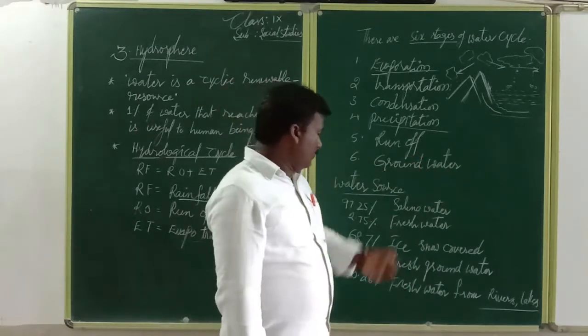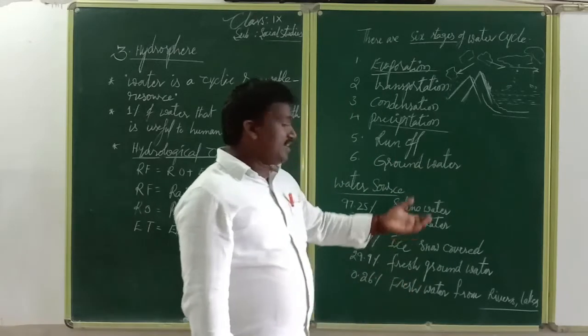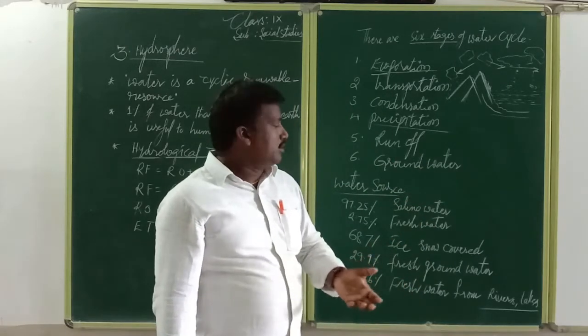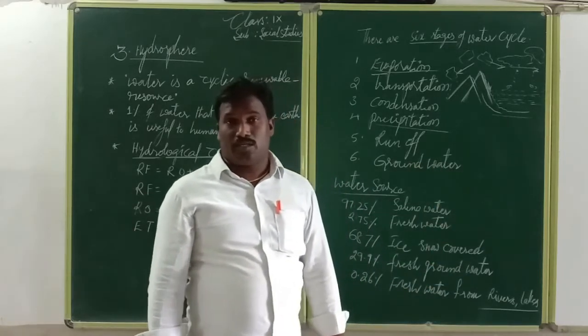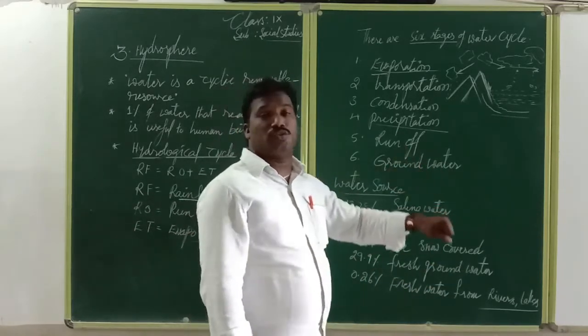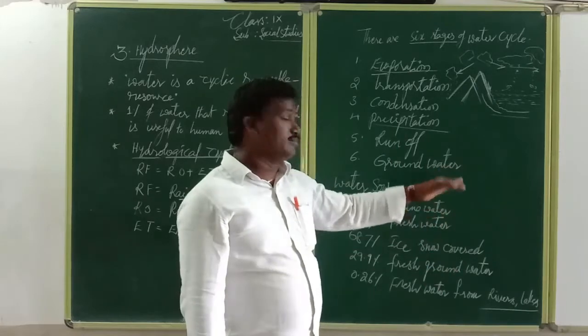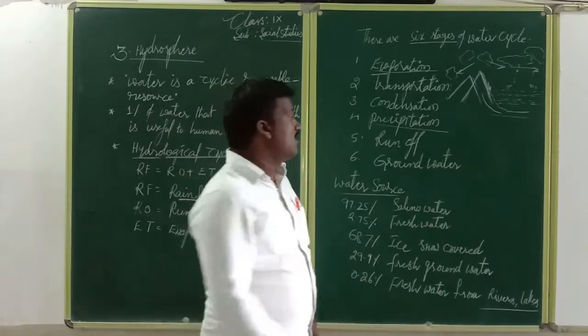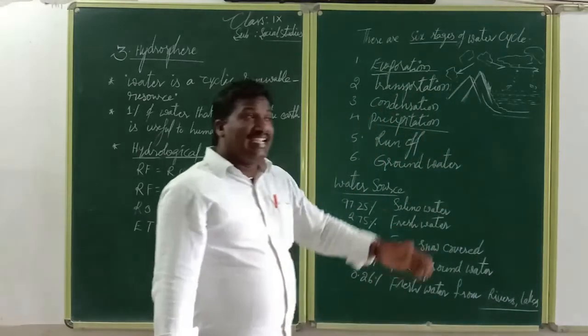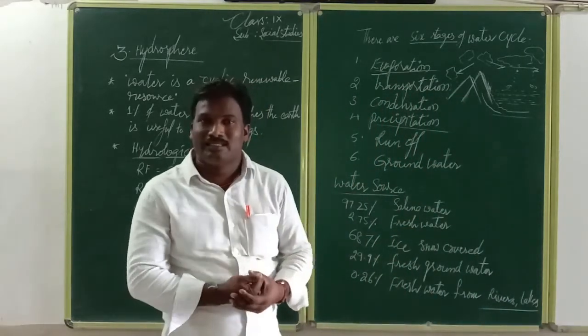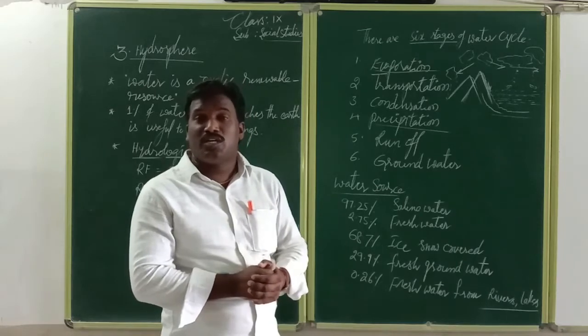Okay, now the fresh water from the ground is 0.26% of the fresh water. In groundwater also, sometimes water naturally comes up. Where the nutrients are there, it comes up and creates some lakes. It creates some natural wells.